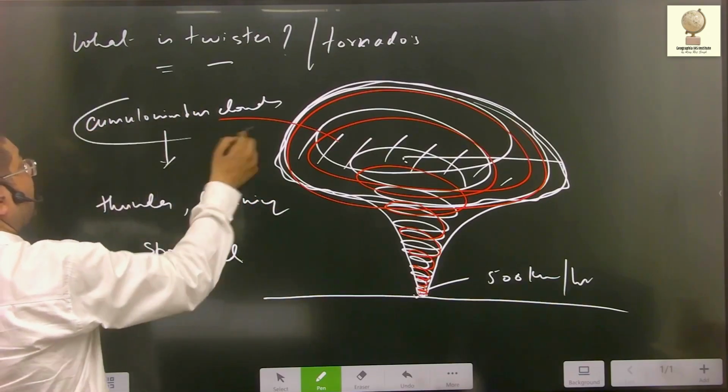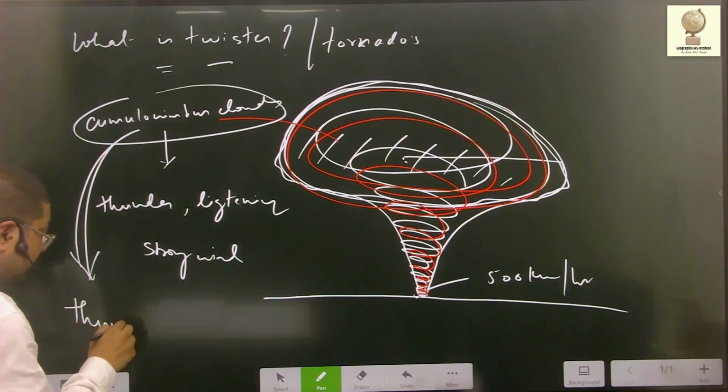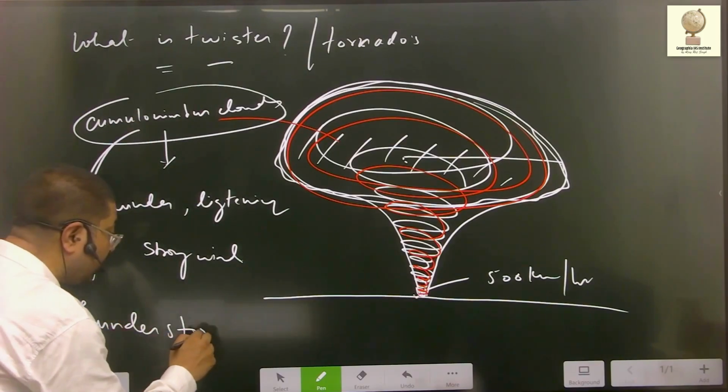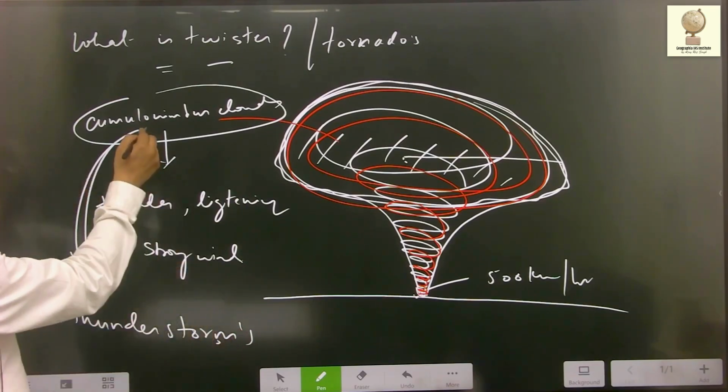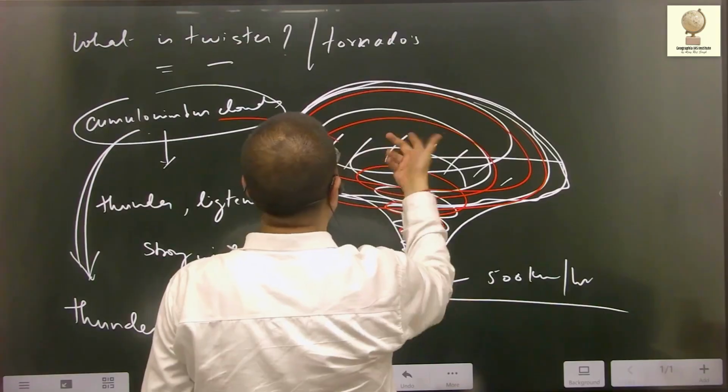Those cumulonimbus clouds are associated with events known as thunderstorm. Thunderstorms are associated with cumulonimbus cloud. This is cumulonimbus cloud, which is rotating.